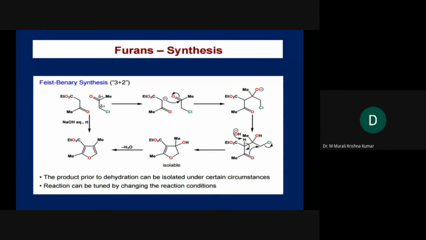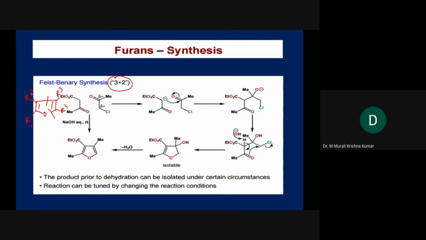So here, what is the strategy? 3+2 strategy. When we are breaking the molecule into two, when we have furan, we always have to take R, R1, R2, R3 and R4. Let's say we wanted to break it into 2 and 3.